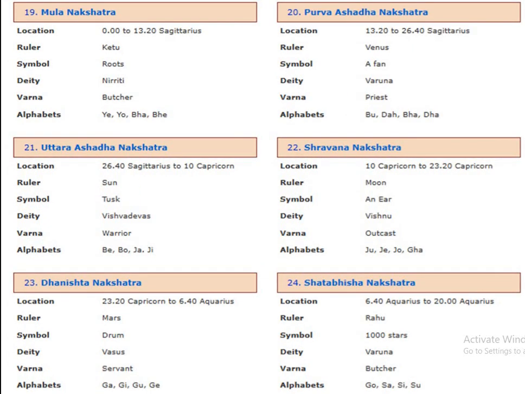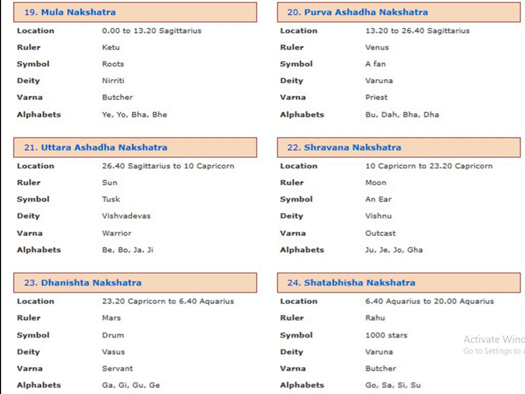The 19th nakshatra is Mula, which belongs to Ketu, which starts from 0 degrees to 13.2 degrees Sagittarius. The 20th nakshatra is Purva Ashadha, which belongs to Venus. The location starts from 13.2 degrees to 26.4 degrees Sagittarius.